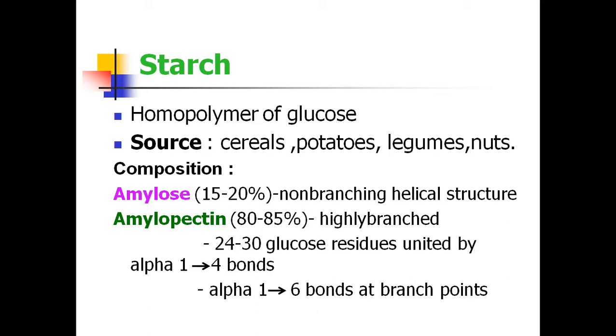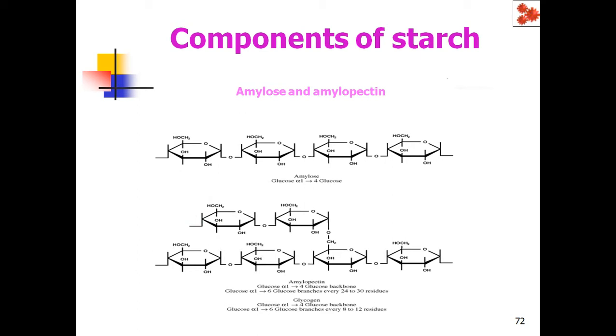Amylose consists of glucose units all linked by alpha-1,4 glycosidic bonds, so there are no branch points in amylose. Whereas amylopectin is a highly branched structure with 25 to 30 glucose residues joined by alpha-1,4 glycosidic bonds, and alpha-1,6 glycosidic bonds are present at the branch points.